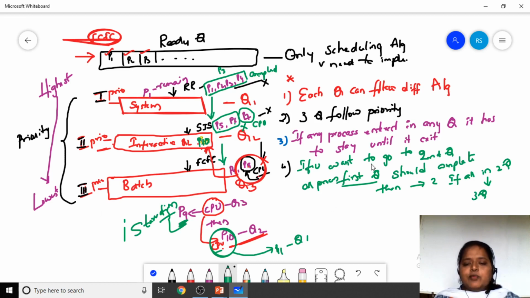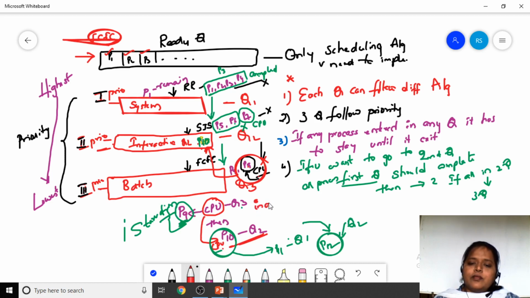If another process came, suppose P12, which is in Q2, then instead of going to Q3 after completing Q1, it again shifts to Q2. Then what about the P9 process? It keeps on waiting. That keep-on-waiting condition we call indefinite blocking, or we can call it starvation.